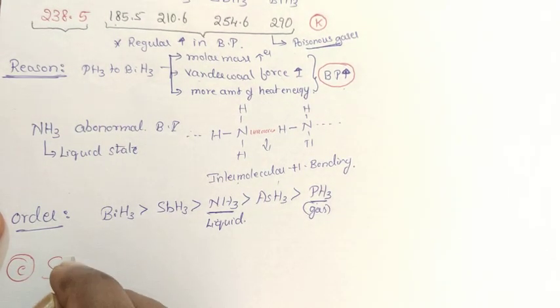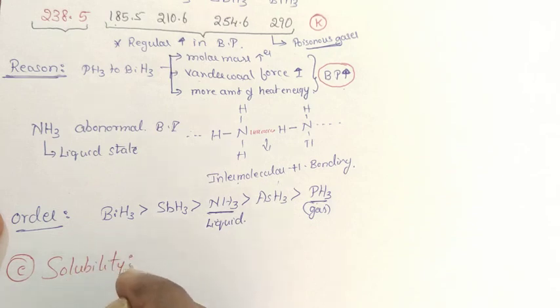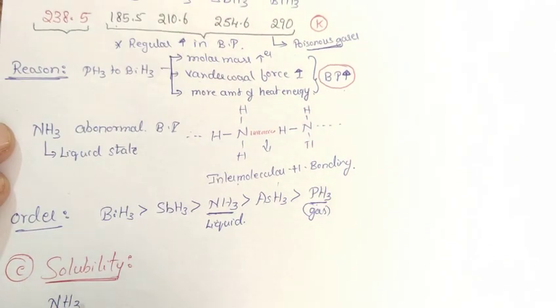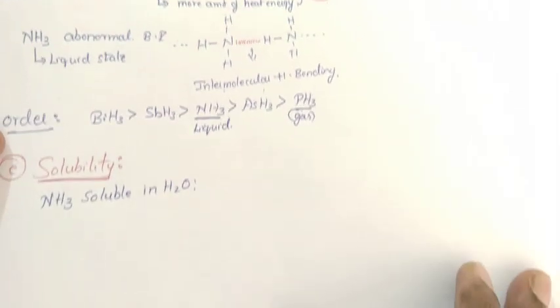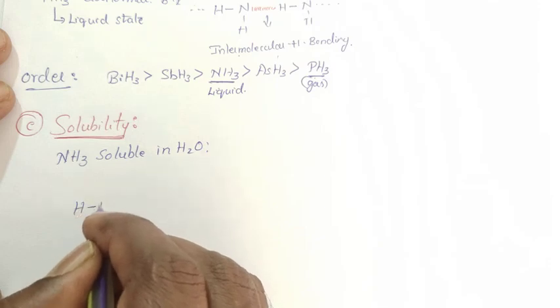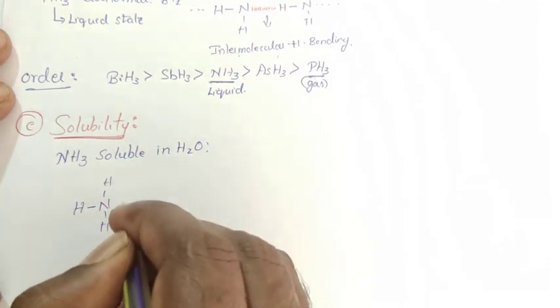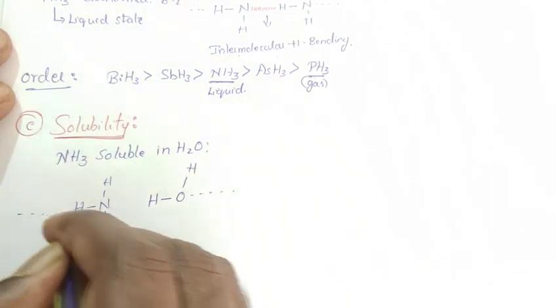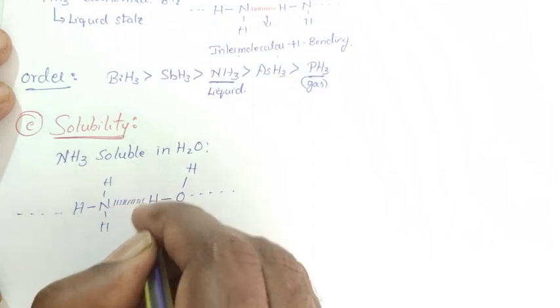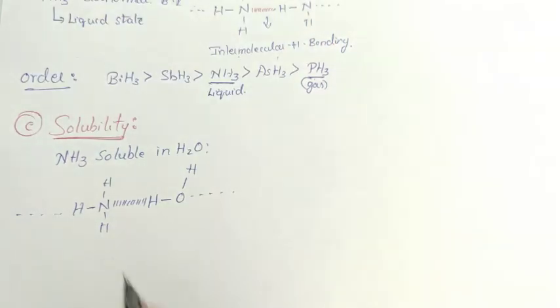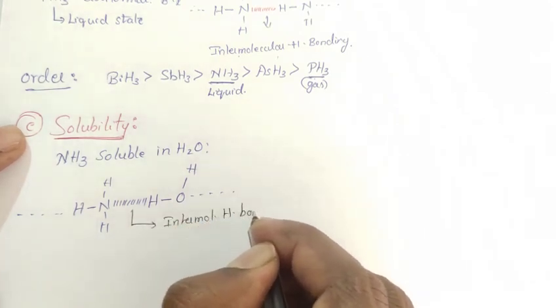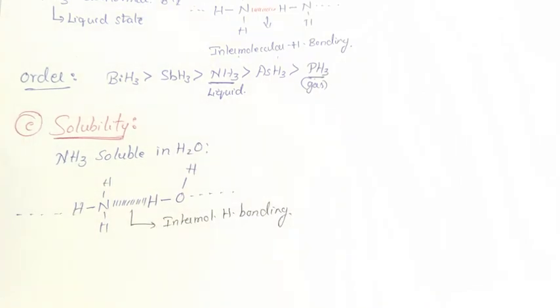Then coming to next, solubility. Ammonia is easily soluble in water. Give reason. Reason is very simple again. Nitrogen, hydrogen, water, hydrogen, oxygen, hydrogen. So between this ammonia molecule and between water molecule, again there exists intermolecular hydrogen bonding. Due to this, ammonia is easily soluble in water.